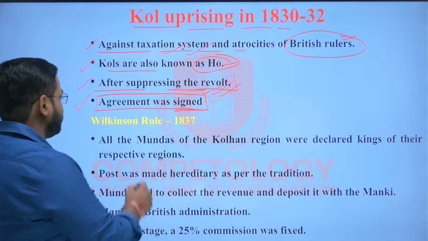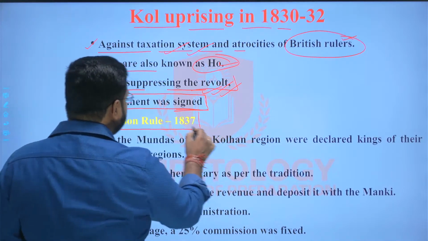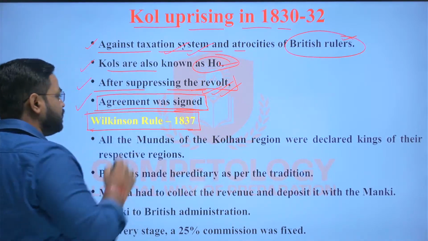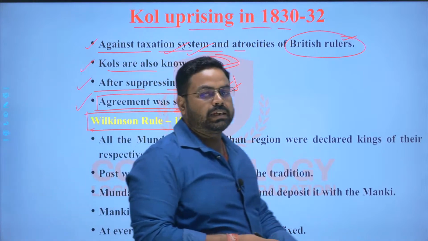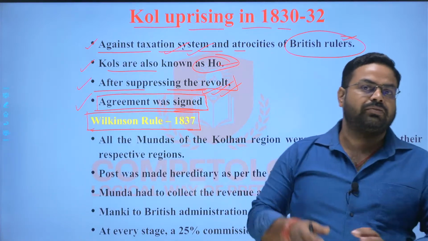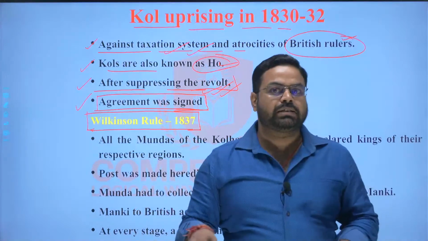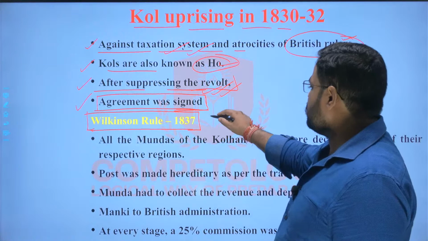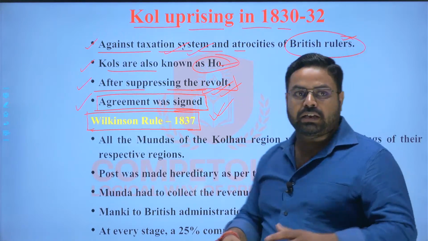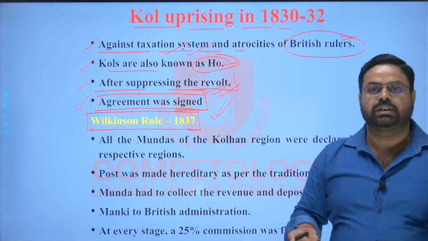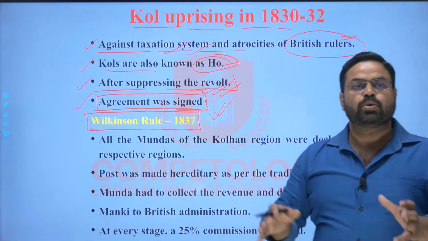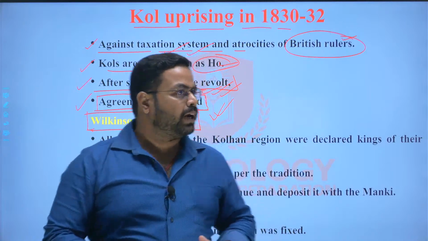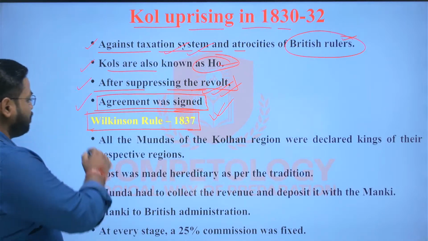And in this regard, Wilkinson Rule of 1837 was enacted. Wilkinson Rule of 1837 was enacted, and this was the first achievement of any tribal uprising within the state of Jharkhand. So this is a very important turning point where the British administration started to reconcile, to address the problem of the tribal people, and that is why it becomes important, right?